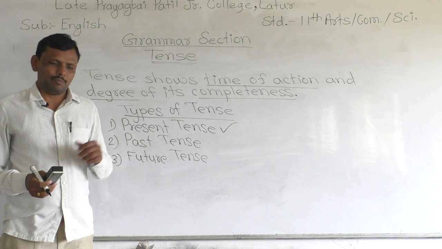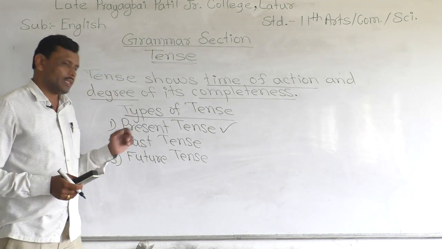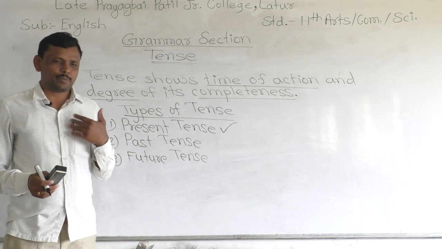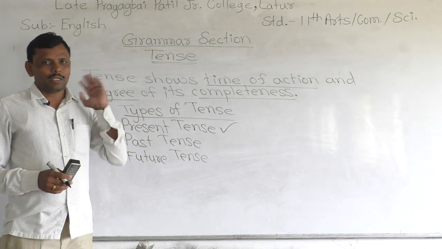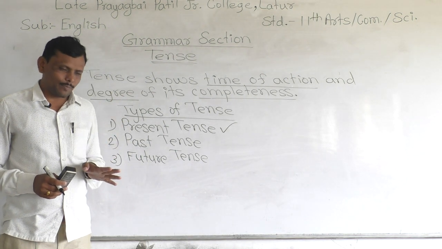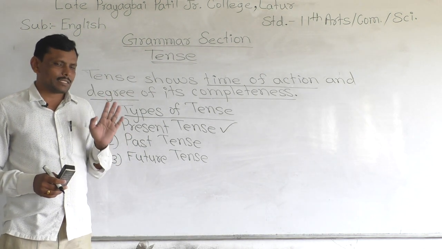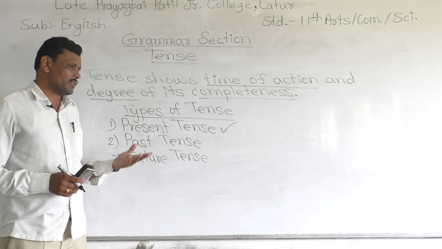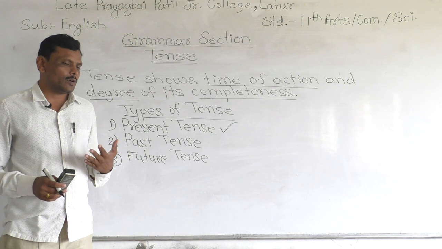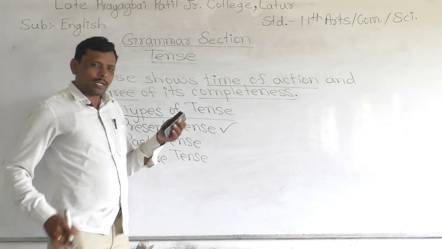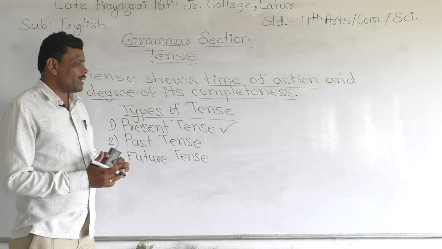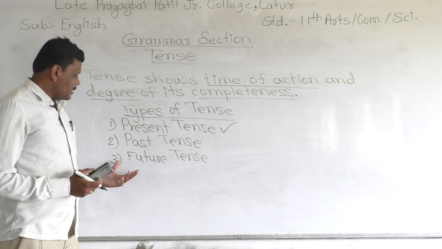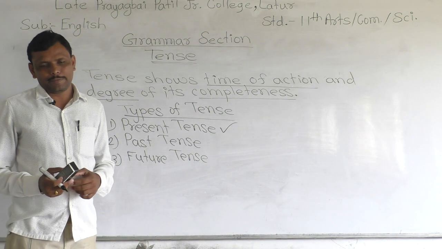Past tense means the gone timing, the past timing. For example, yesterday is past for us. The gone month, that is past for us. The last week, that is also past for us. The last year, that is also past. Our 10th standard is also past for us.